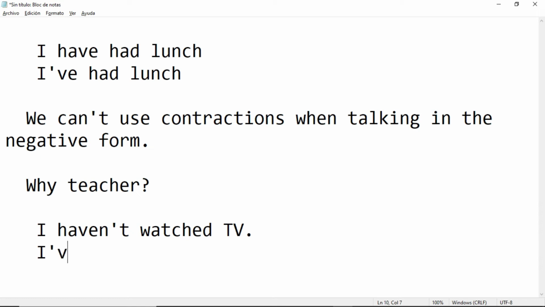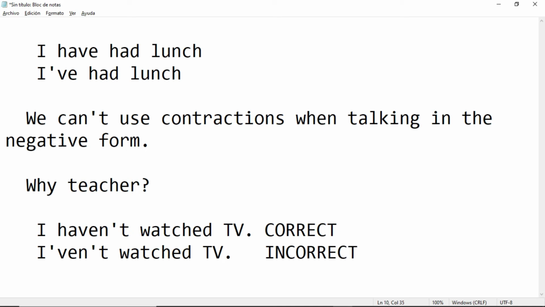I, for example, haven't watched TV. This is correct, but this in this case is incorrect. Why? Because this is already a contraction.